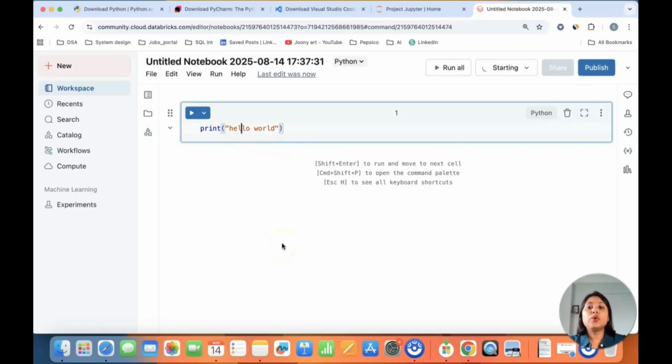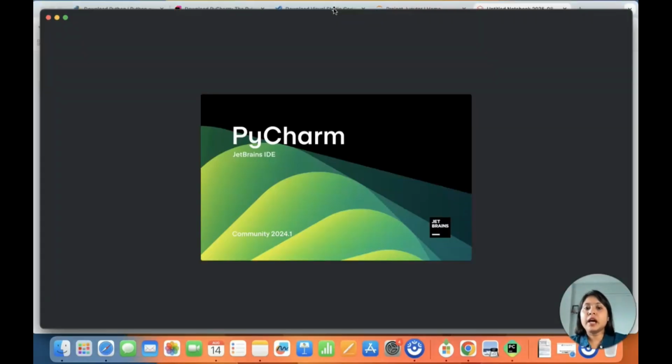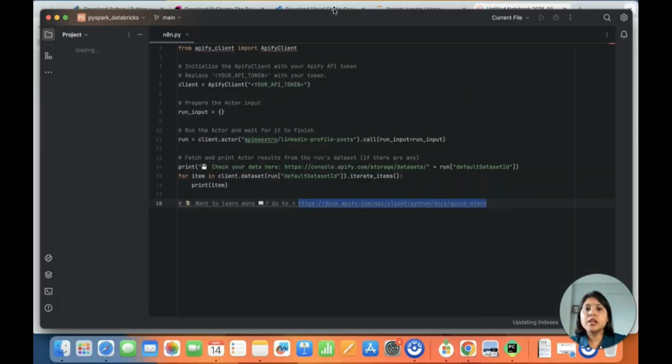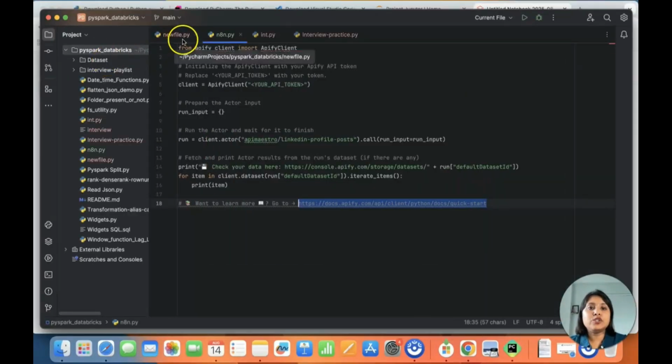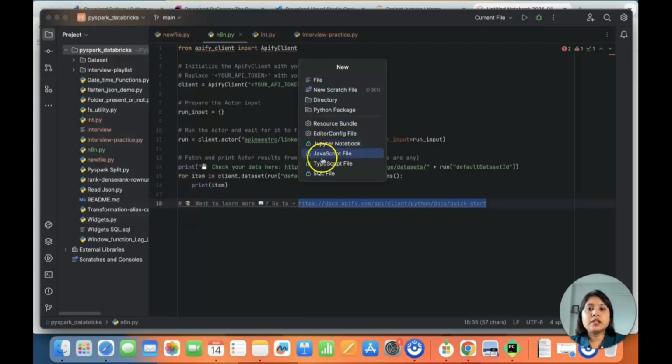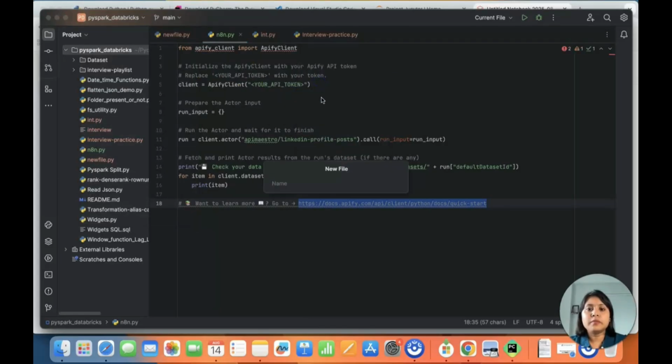So what I will show you now is I'll go to my PyCharm and show you how to execute a simple code in PyCharm. You can use any editor as per your wish. So this is my PyCharm, and I'm opening the PyCharm JetBrains, and let me show you one file that I can create. Let me create a notebook. Okay, let me create a file, test file.